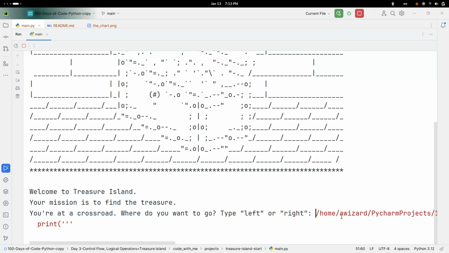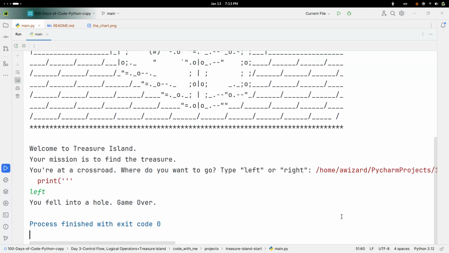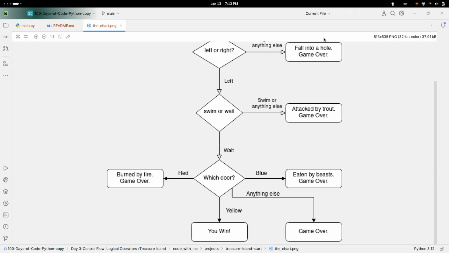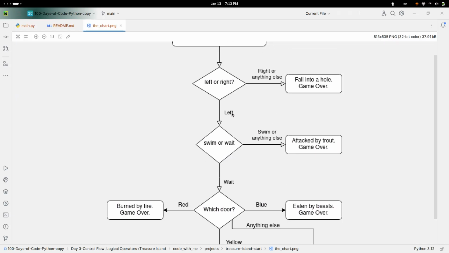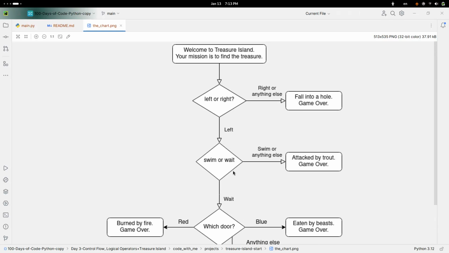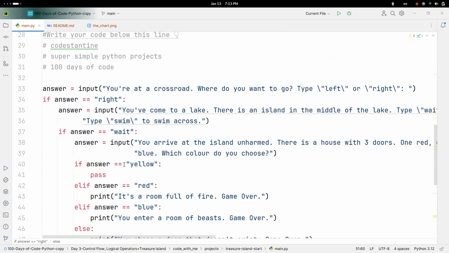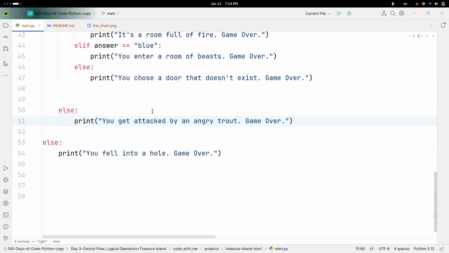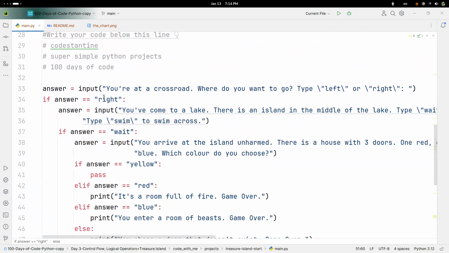So I know that right loses and left wins, so let's win the game now. So I'm just going to say left. It says you fell into a hole, game over. So I shouldn't have said left. I think I made a mistake. Wait, what? Left wins, actually, so I coded incorrectly. Yeah, here. If answer was right, yeah, I just coded this. Yeah. So I'm just going to say left.